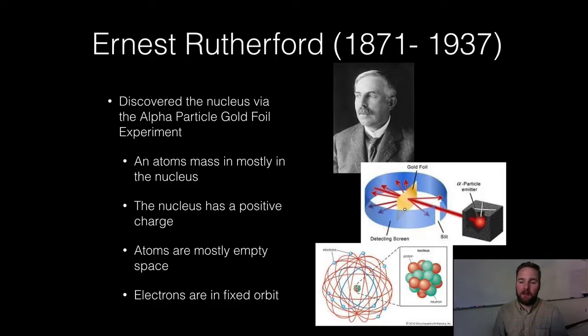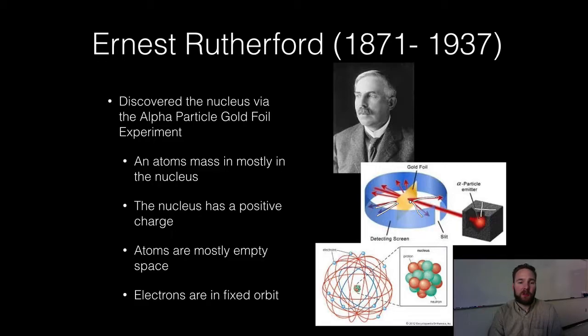But sometimes you see these arrows that are deflection arrows. Sometimes that alpha particle would deflect off something. And what would it deflect off of? Well, it would deflect off the nucleus of the gold atom. Why? Because if this is a positive particle and the nucleus is positive, we know that like charges repel each other. They go in opposite directions, and that was how Rutherford discovered the nucleus.